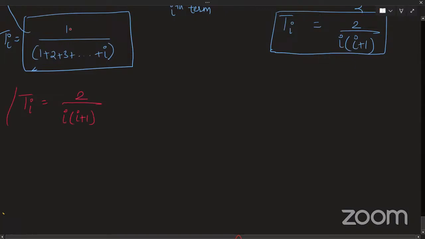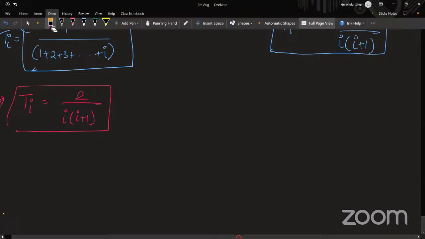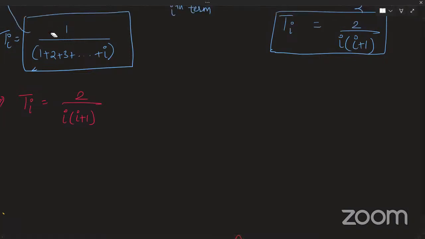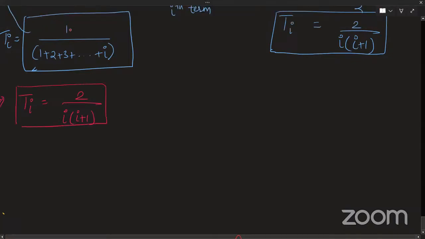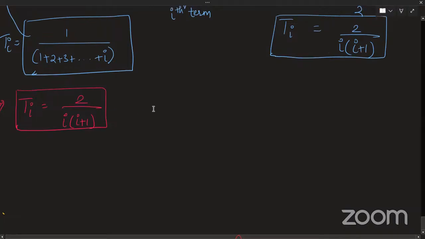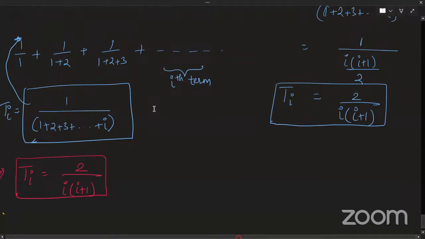तो कुछ दिख रहा है किसी को? कुछ दिखा इसमें? मेरे को तो दिख गया. Does anyone see anything special इसमें? Yes, sir. मेरे को 1 बाय i दिख गया. 1 by i plus 1 terms will cancel out after two terms, correct. Yes, sir. Are you sure it will cancel out after two terms?